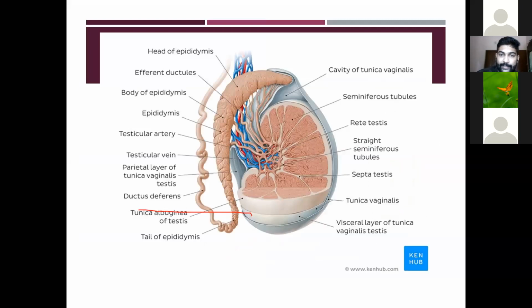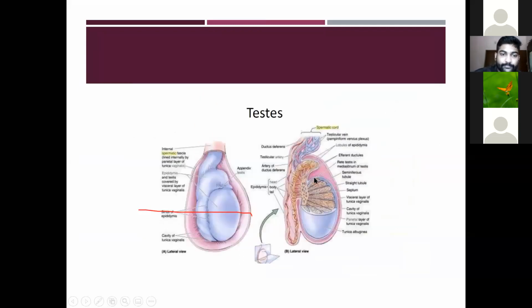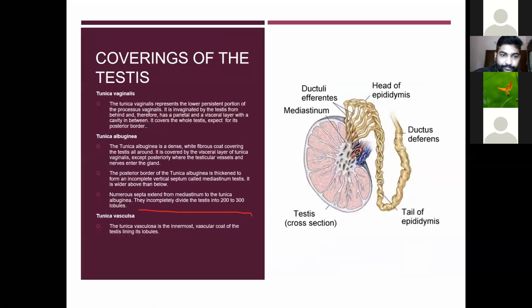Here you can see the tunica vaginalis. It is covering the whole of the testis except the posterior part. It has a parietal and a visceral layer with a cavity in between. It covers the whole of the testis except for the posterior border.